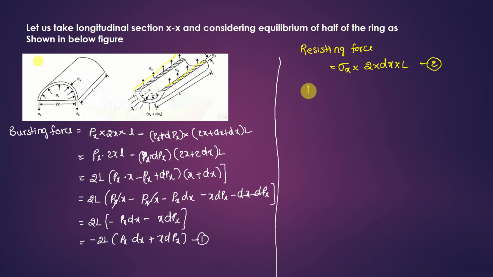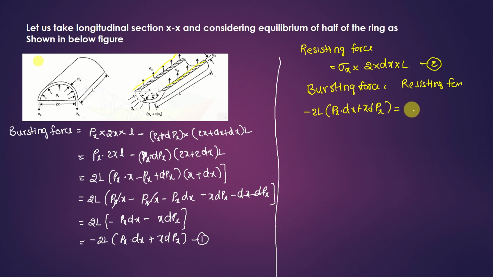In the limiting case, bursting force is equal to resisting force, for the equilibrium condition. So the bursting force: minus 2L into px into dx plus x dpx is equal to the resisting force, sigma x into 2 dx into L. From that I can write sigma x value is equal to minus 2L into px dx plus x dpx, by 2 dx into L.